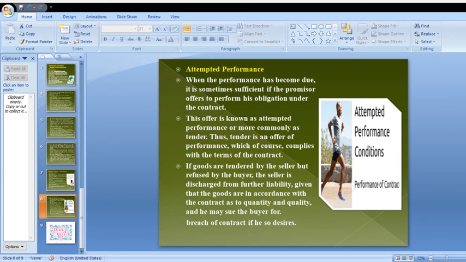This is called attempted performance. This is about the performance of the contract, which is divided into two types: actual performance and attempted performance.